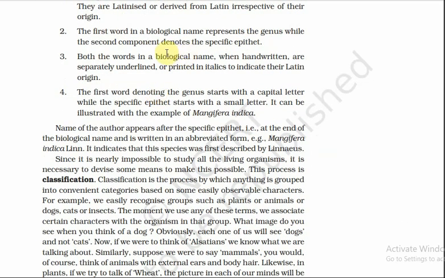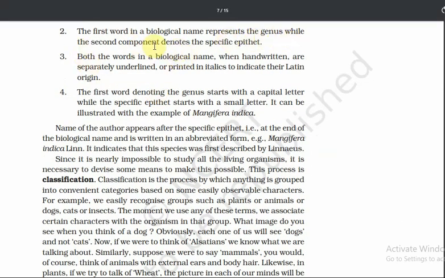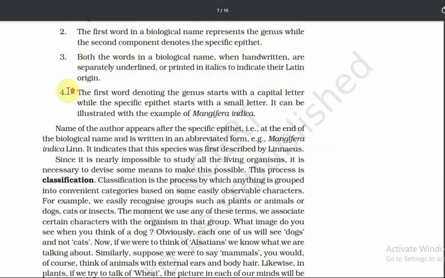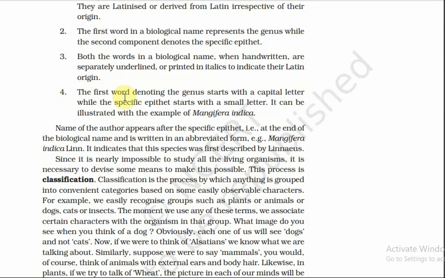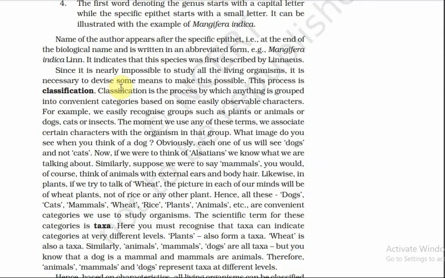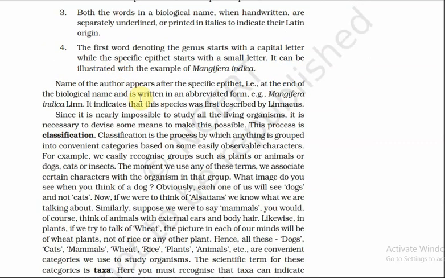The first word in a biological name represents the genus, while the second component denotes the specific epithet. When handwritten, both words are separately underlined, or printed in italics, to indicate their Latin origin. We have to specifically underline that. The word denoting the genus starts with a capital letter, while the species starts with a small letter. For example, M is capital and i is small: Mangifera indica.